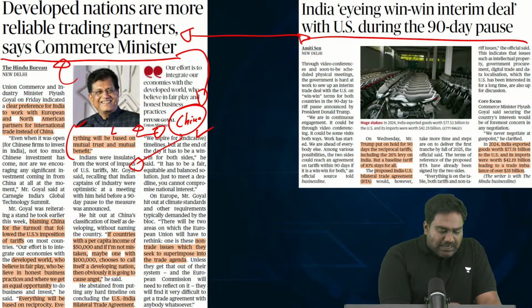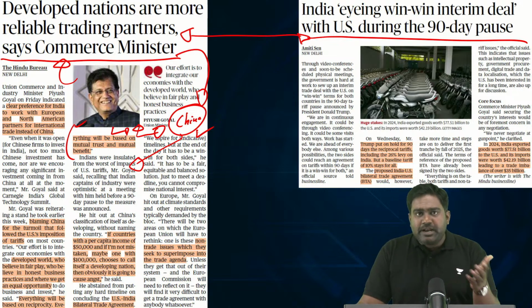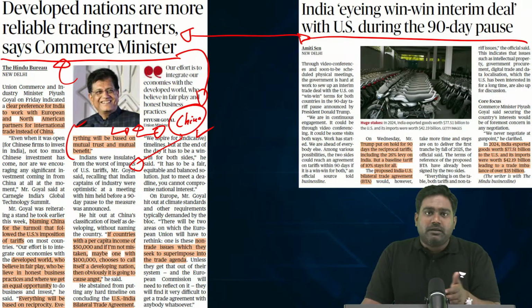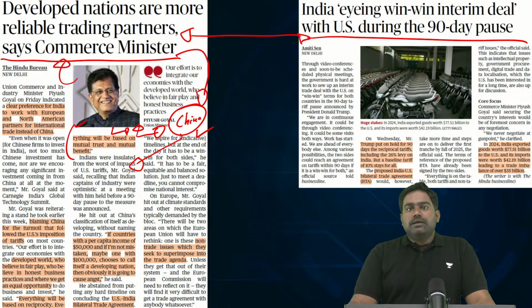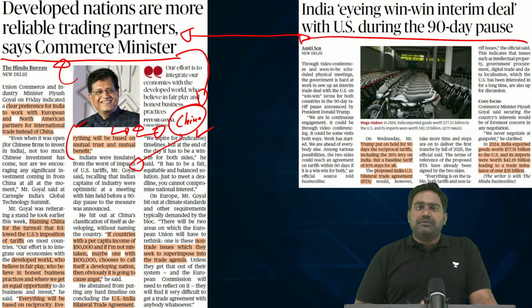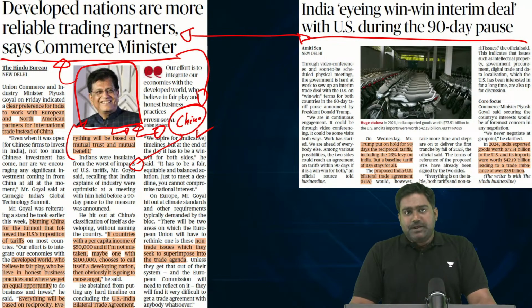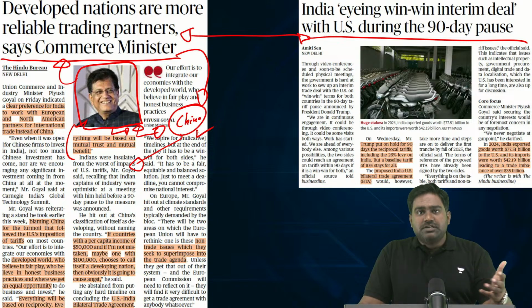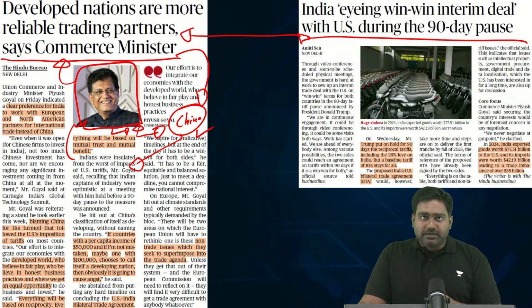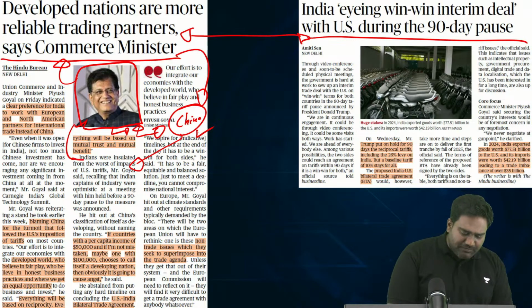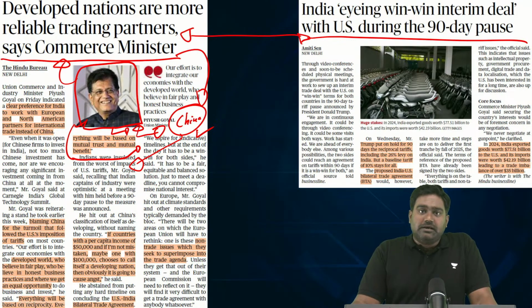So that is exactly the complaint India also has. Indian companies have been denied market access into China, while China dumps its cheap imports and floods our market, which can destroy our domestic industry. China is known for these predatory trading practices and tariff practices, which threaten our domestic industry. That's why India levies anti-dumping duties to shield and protect our domestic industry from cheap Chinese imports. We have always complained against China because we have a huge trade deficit with China, a trade deficit which is more than $100 billion.